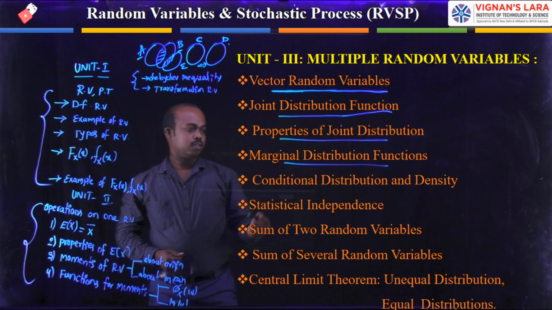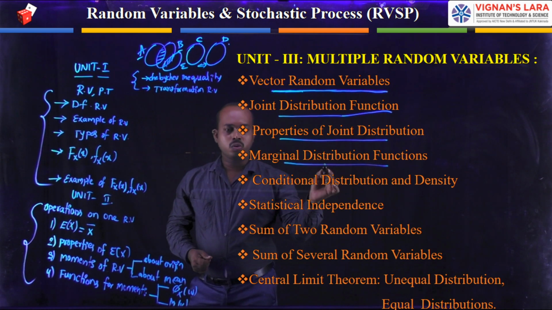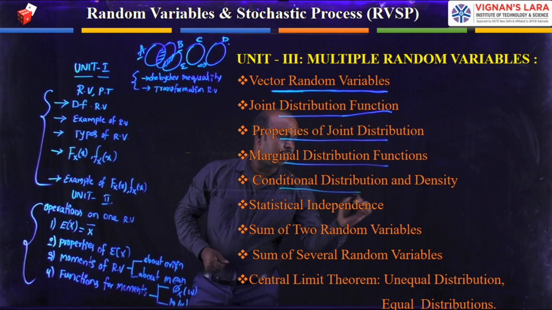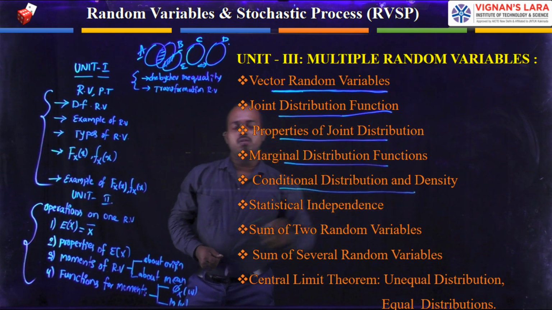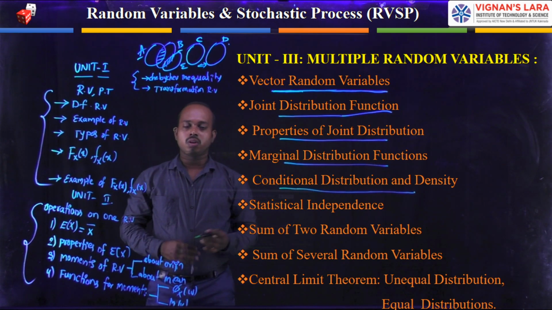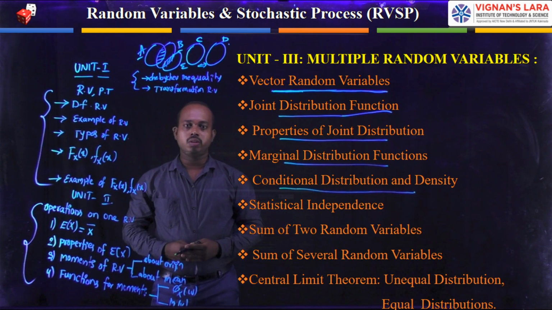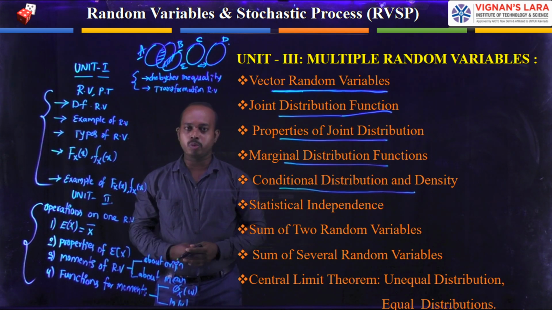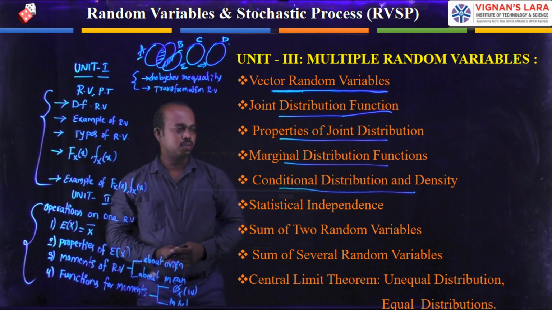Once you have the marginal density function, we discuss conditional distribution and density functions. We already had some discussion about conditional density and distribution, but here we increase the number of random variables.